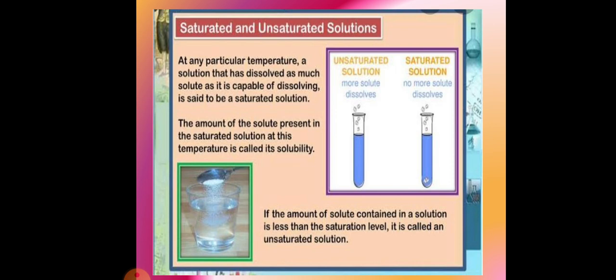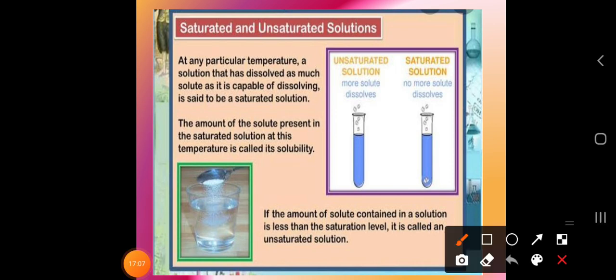So here the next concept is saturated and unsaturated solution. So dear students, suppose you are taking one glass of water, okay, then what happens? You are adding 1 spoon of salt into the water, then at a certain stage it is going to dissolve here.